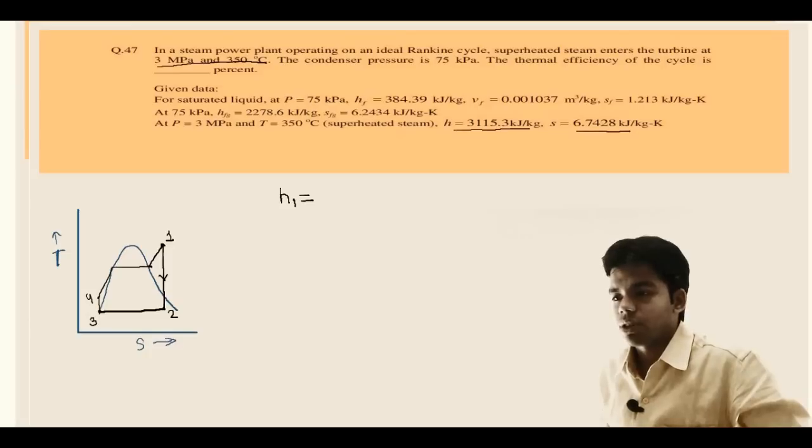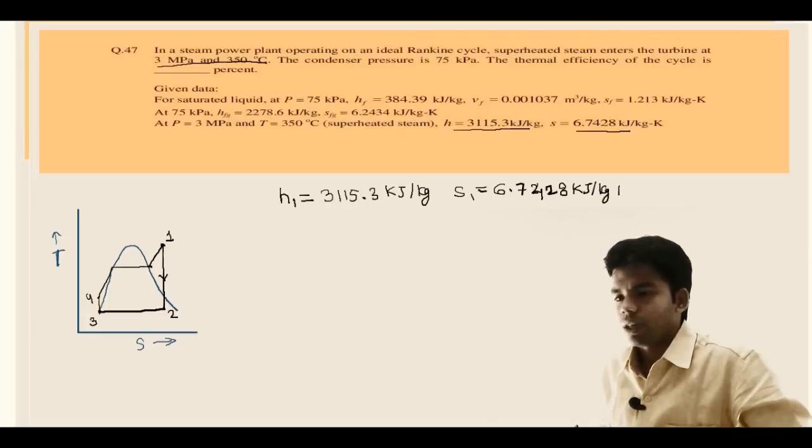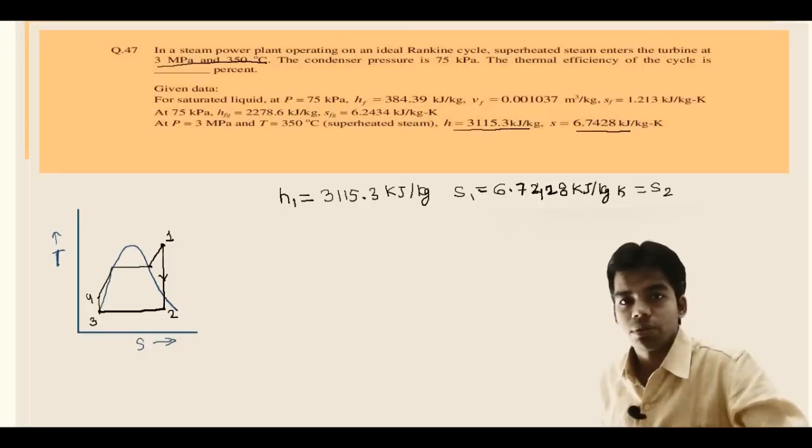That means H1 is 3115.3 kilojoule per kg, and S1 is also given, which is 6.7428 kilojoule per kg Kelvin. One thing we know, that point 1 and point 2 have constant entropy. That means S1 will be equal to S2, so S2 will also be 6.7428 kilojoule per kg Kelvin.